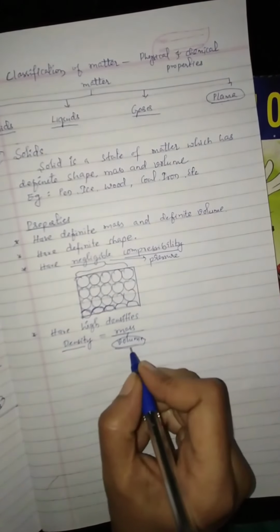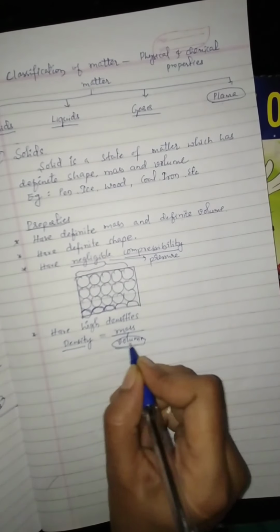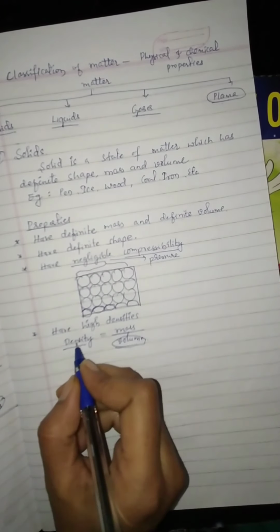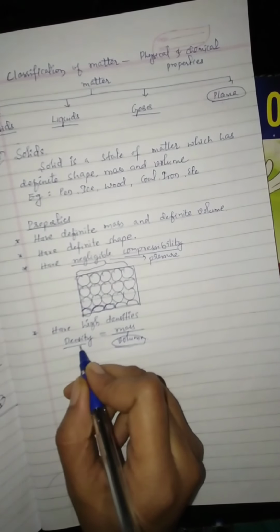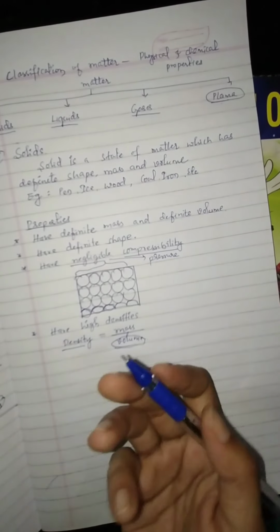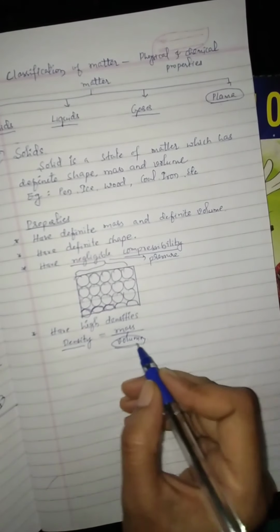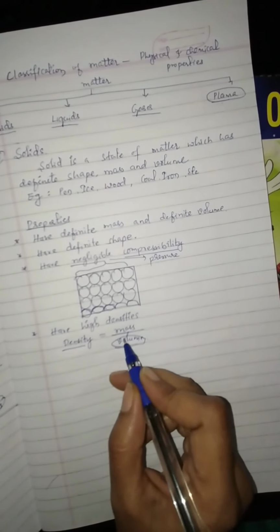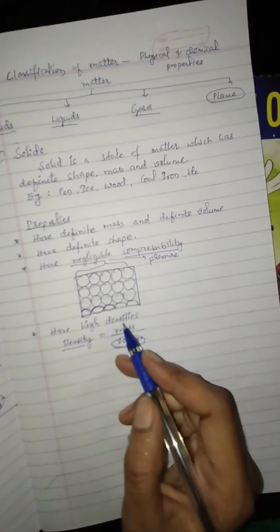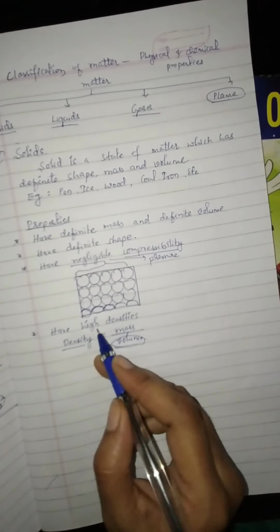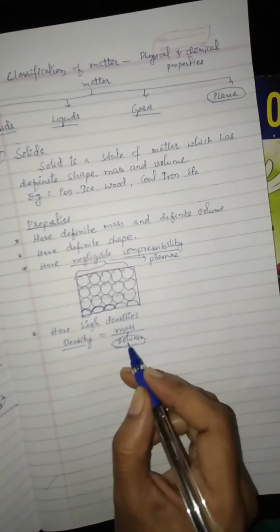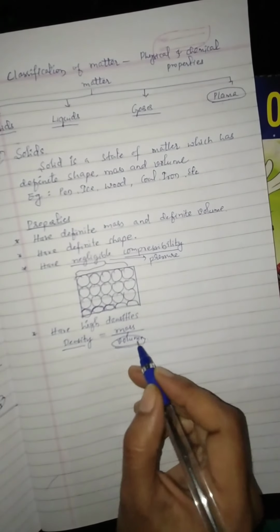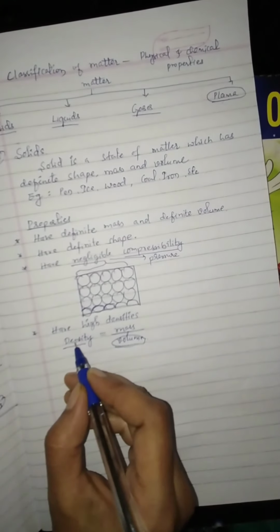If the volume is smaller, then density will be greater. If volume is large, then density will be small. Solids have high densities because the volume of the solid is less, therefore density is greater.